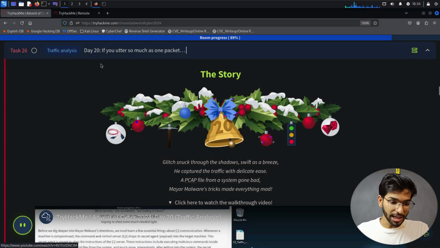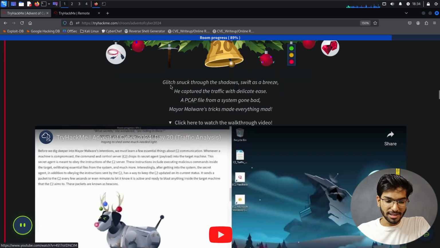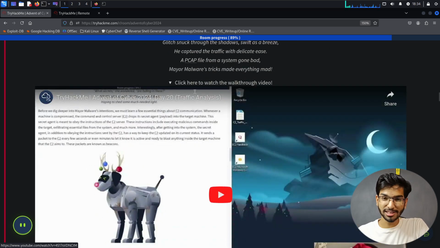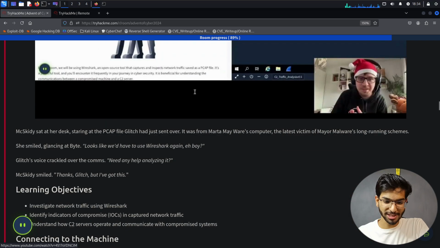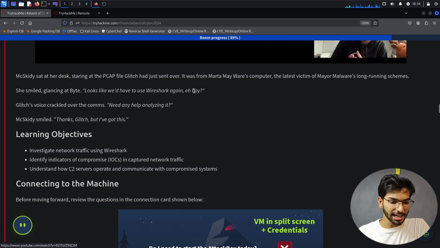Diving in, day 20. If you utter as much as one packet, what is going to happen? The story. The glitch snuck through the shadows, swift as the breeze. He captured the traffic with a delicate ease. A PCAP file from a system gone bad, Maya malware trick made everything mad. So today we are analyzing some traffic. They have given us a small poem regarding it. And now let's look at the story of today.